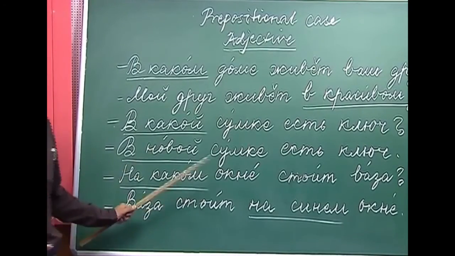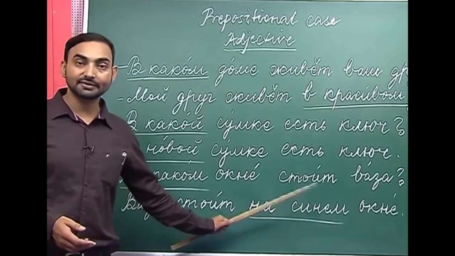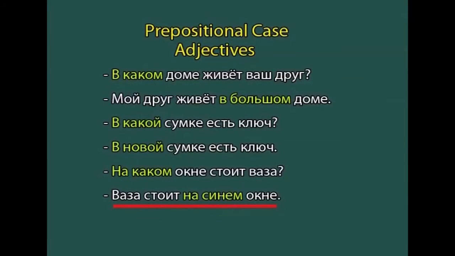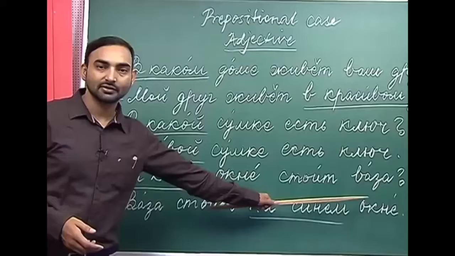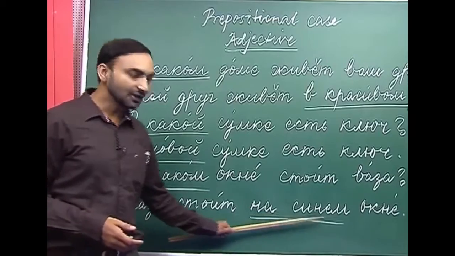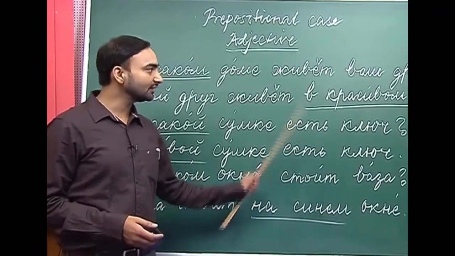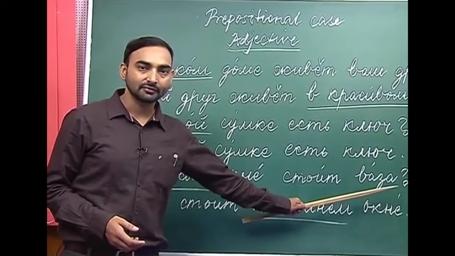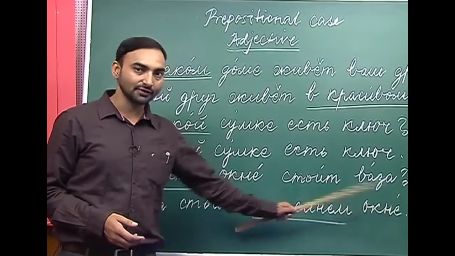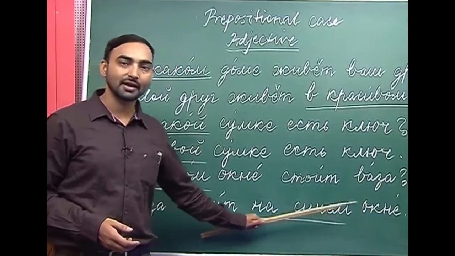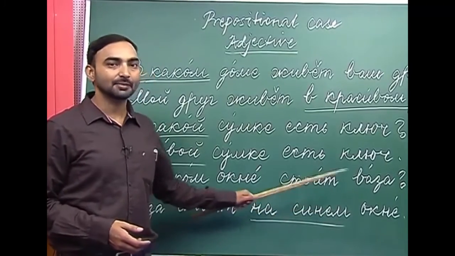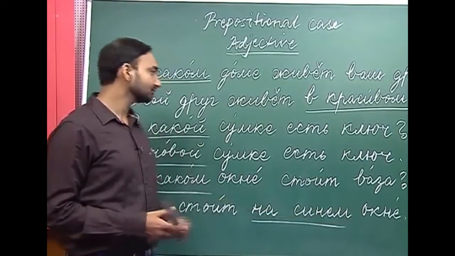We'll again use an adjective, the neuter gender form of the adjective. Ваза стоит на синем окне. So here I am using the neuter gender adjective in the prepositional case. На синем окне. Окно is a neuter gender noun, that is why we are using the neuter gender form of the adjective sini, which is sine, and in the prepositional case it becomes sinem.